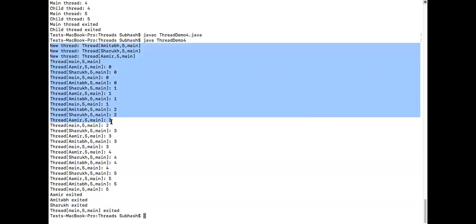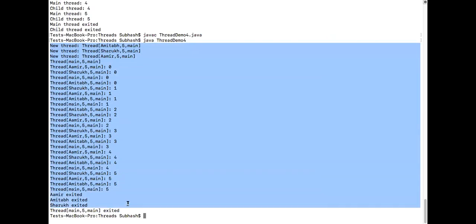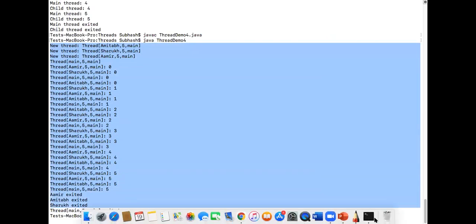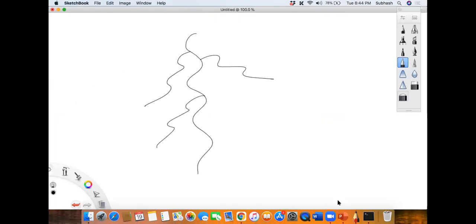So here all the 4 are running simultaneously. Now, in my next program, you know what I'm trying to do? Let me call this 1, let me call this 2, and let me call this 3. And let me call this the main thread. In my next program, the main thread will wait for all the threads to complete their operation, and only then will the main thread start running.